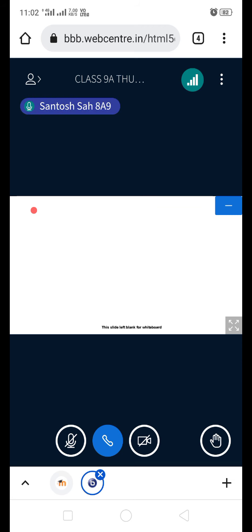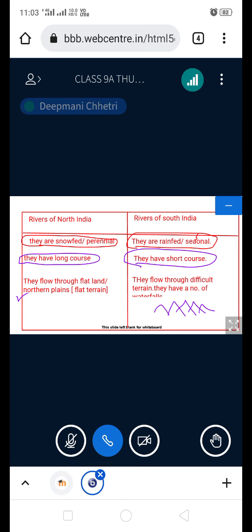Yes, 2 rivers, river Ganga and river Brahmaputra. So write down the answer as Ganga and Brahmaputra. Finished?